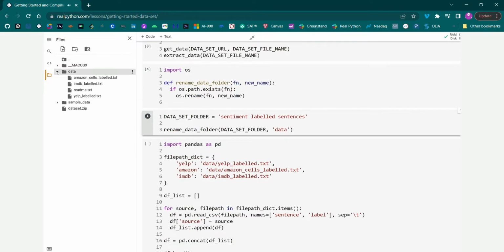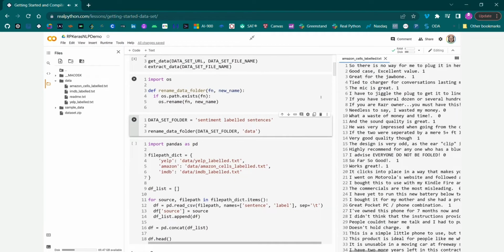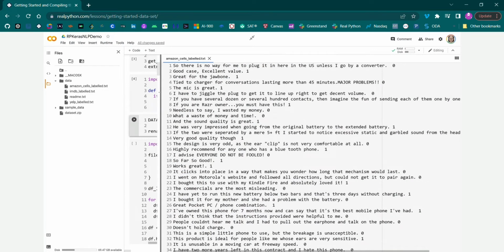Open the file Amazon Cells labeled.txt and look at the contents. Each line has a sentence and then a sentiment score. For negative sentiment, the score is 0, while positive sentiment has a 1 score. And there are two other files for data from the Internet Movie Database and Yelp with the same structure.